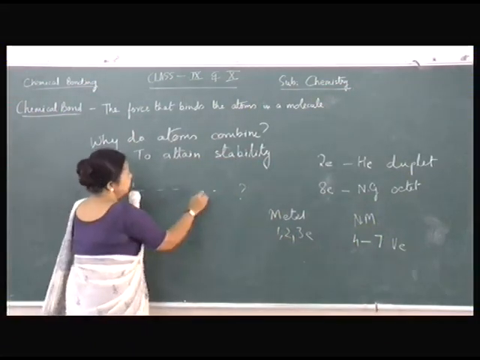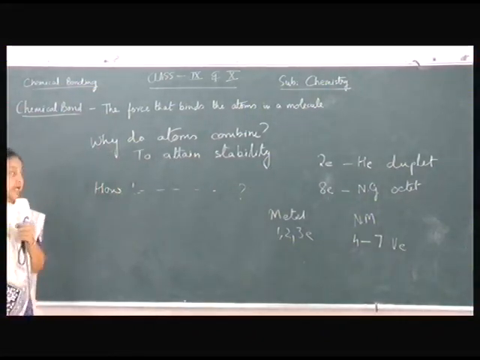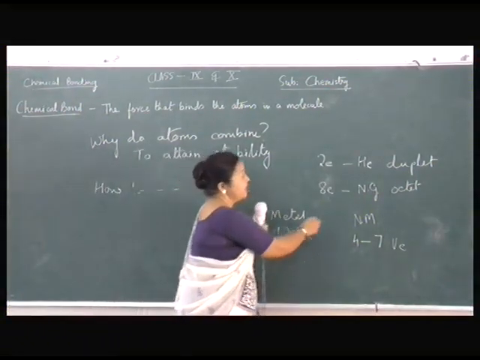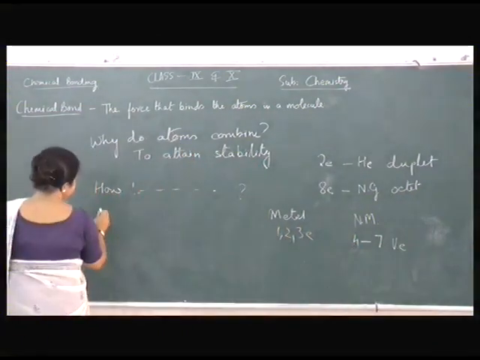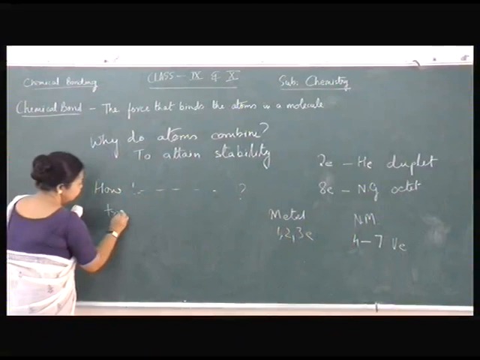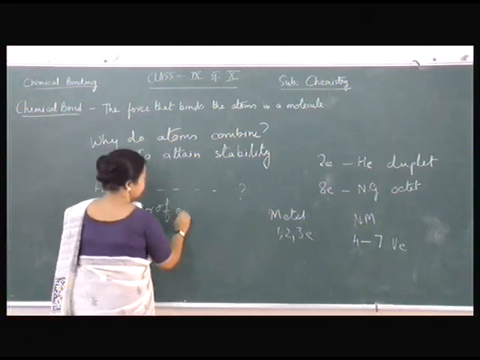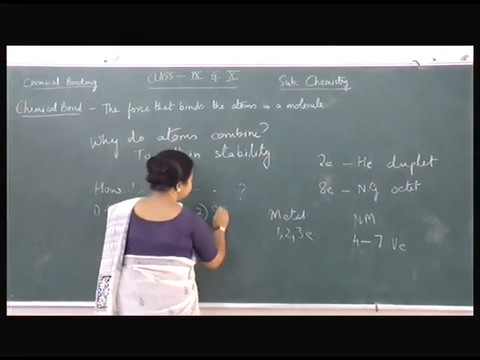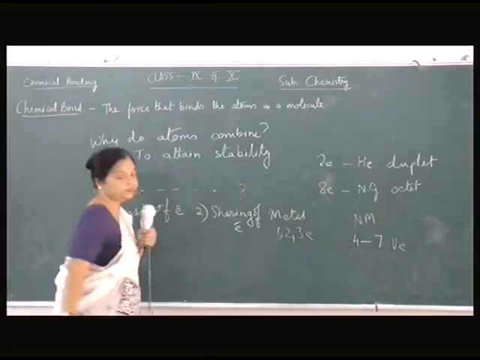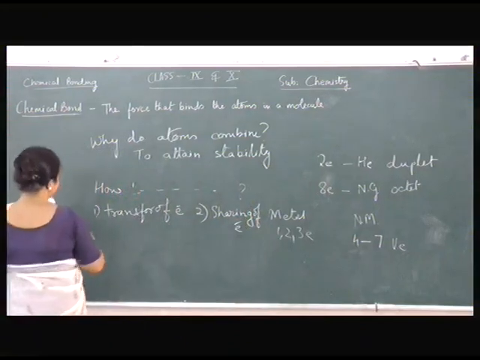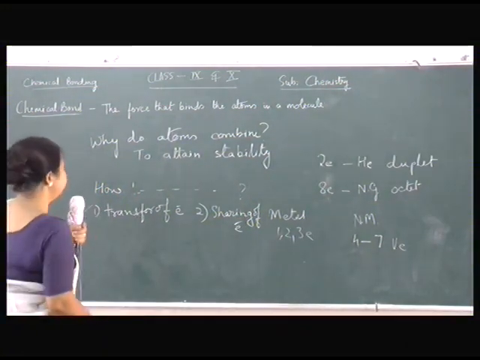So how do the atoms combine? This depends on 2 modes. That is, it can be done by loss of electron from metal and gain of electron by the non-metals, that is by transfer of electrons, or by sharing of electrons. Let us do the first mode first. How chemical bonding takes place by transfer of electrons.